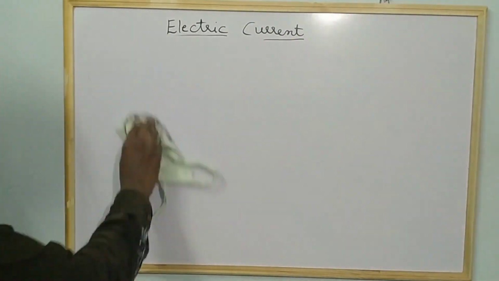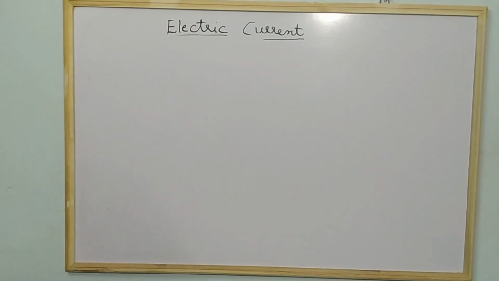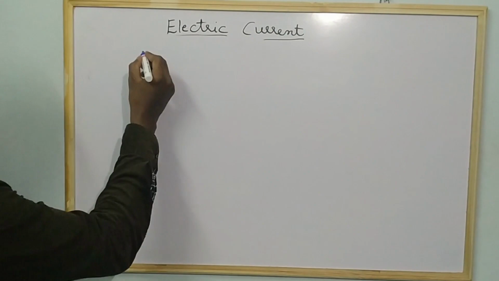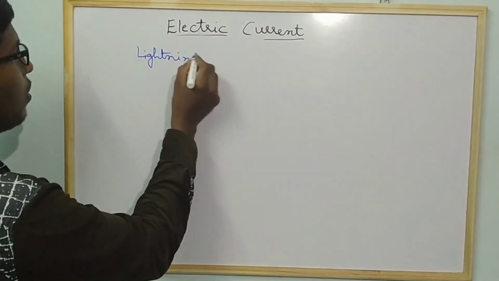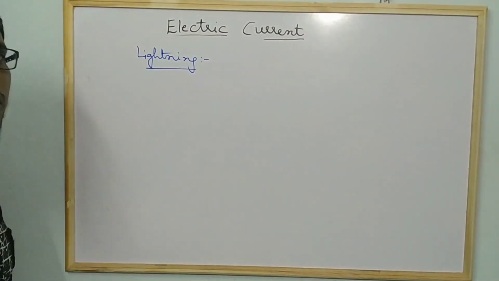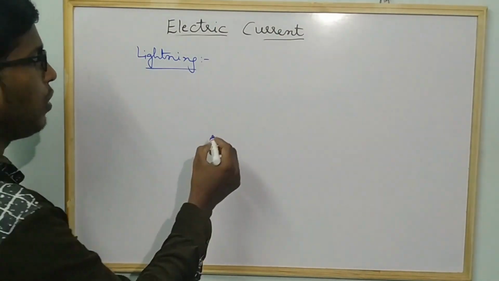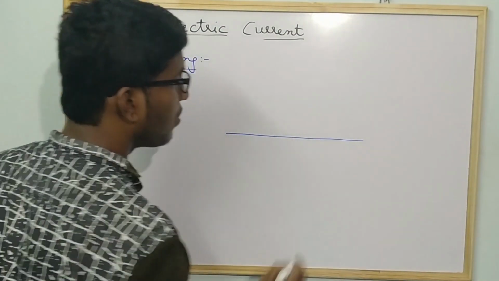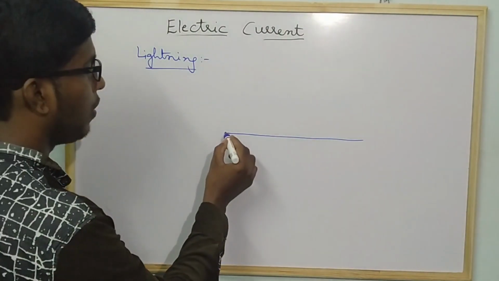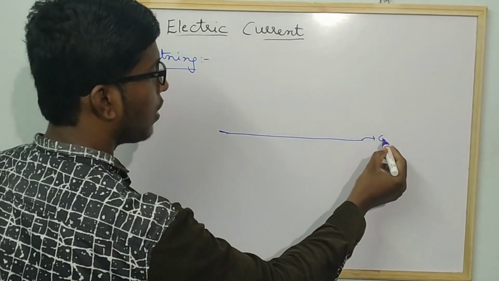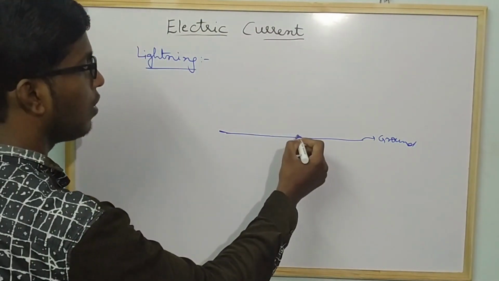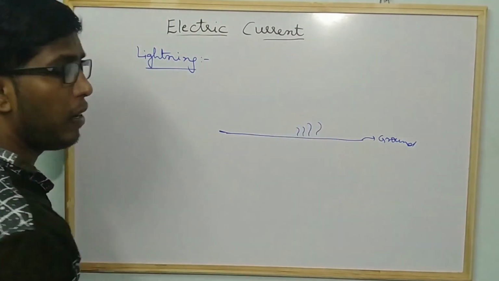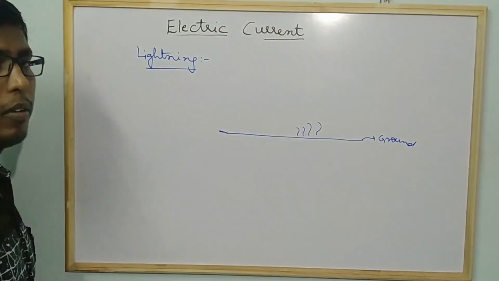In your textbook it is given that in your previous classes you heard about lightning. So let us see how lightning occurs. As we all know, during the hot season or summer season, the air above the ground gets heated. This air turns into vapor and rises up.